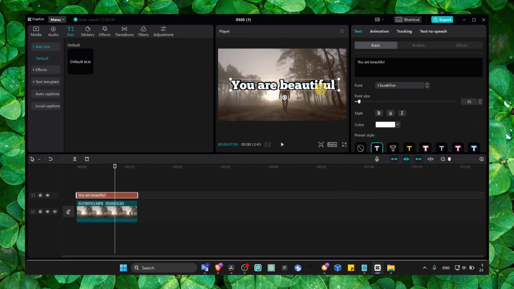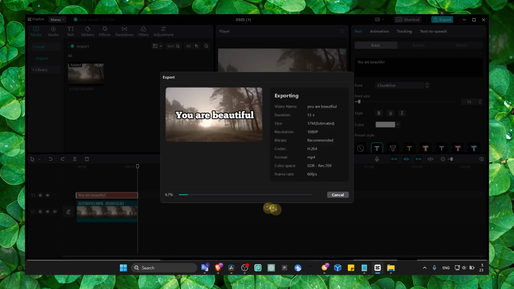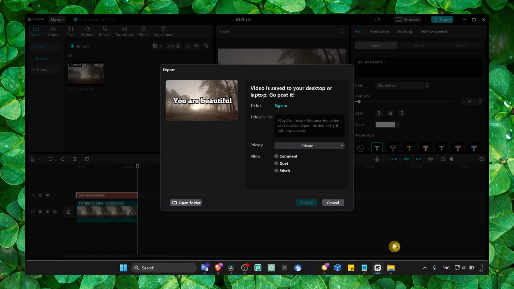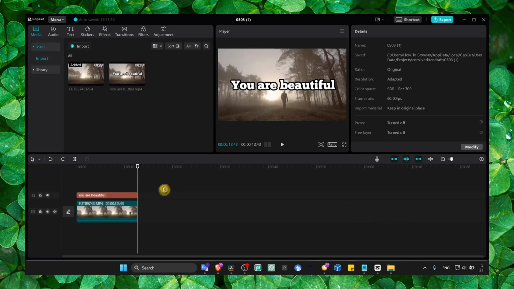And now let's repeat the same step. We have to export, so let's click on export. Now here we write a name and export our video. Export. Now let's import. Now here we have our video.